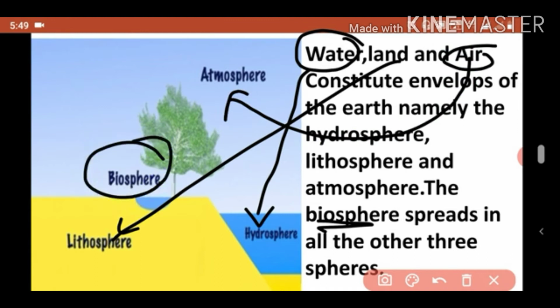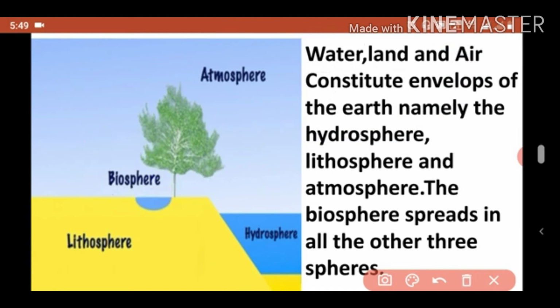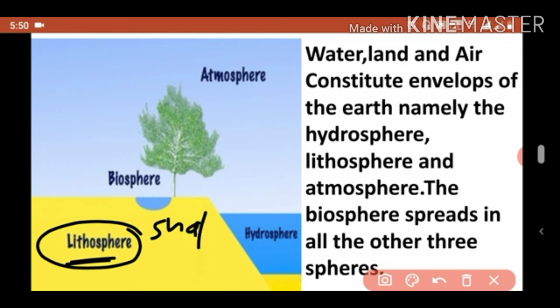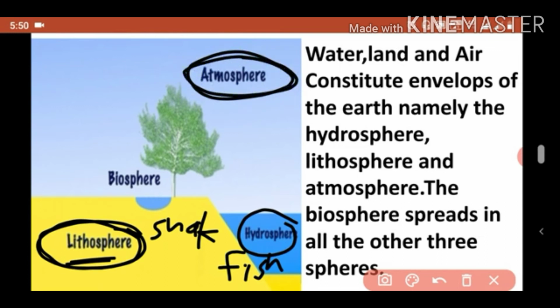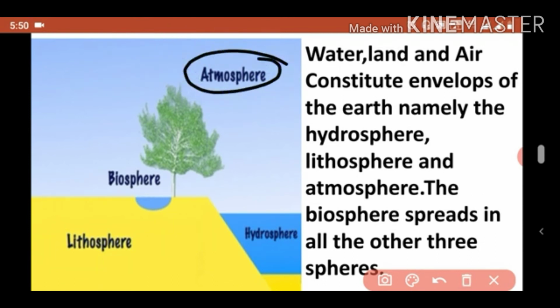Then what is the meaning of biosphere? Biosphere means all that thing which is growing on land, which is living on land. Means what? For example, snake is living on land. After that, fishes are living in water. In atmosphere, means in air, there are birds which are in the air.